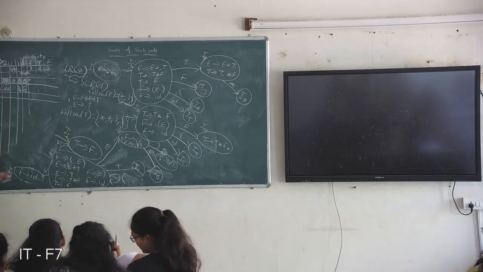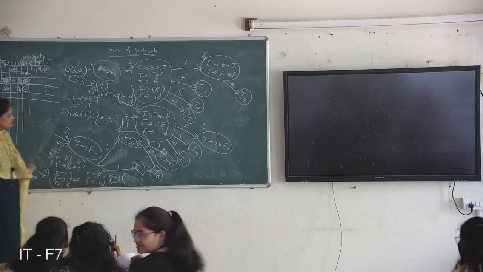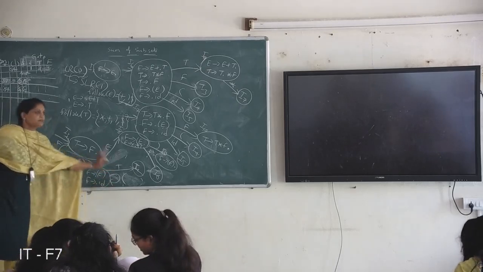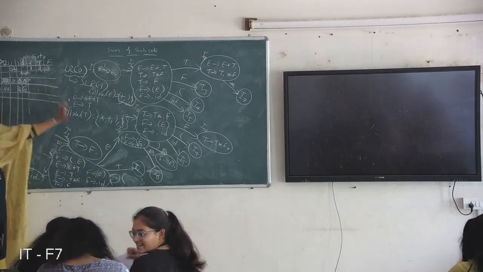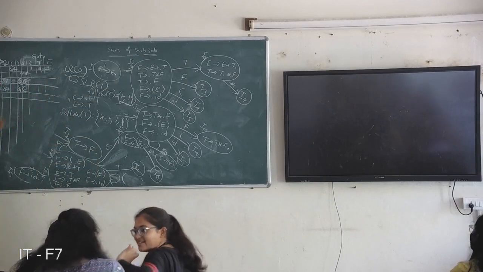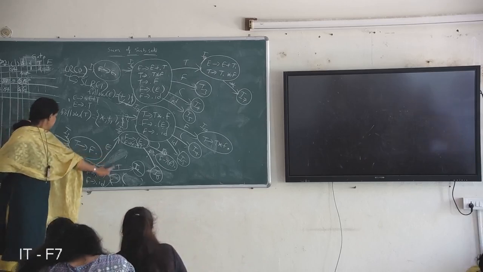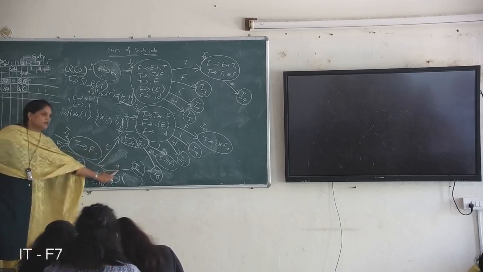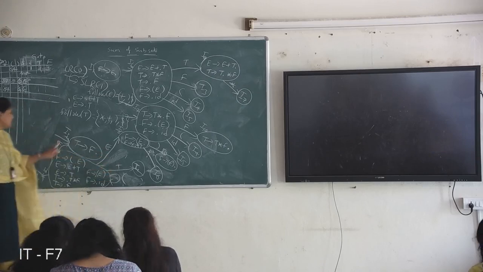Next, the I4 state. So the I4 state doesn't contain any final items, only transitions are there. Just see the transitions and find out non-terminals and terminals. For non-terminals, in the goto part you can write only the state numbers, and for terminals you can perform shift actions, which will be in the action part. So on E, on T, and on F also there are transitions. These are the non-terminals.